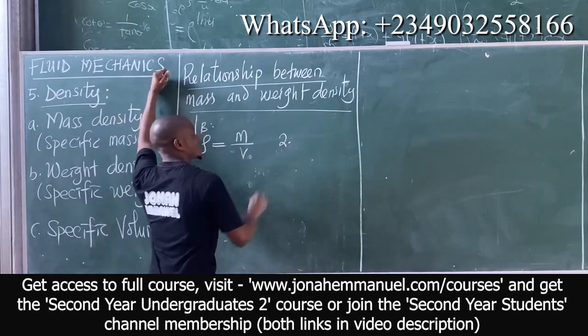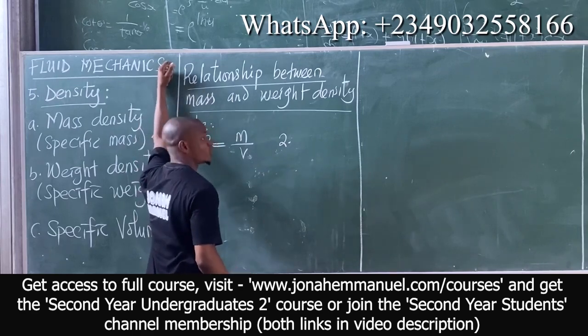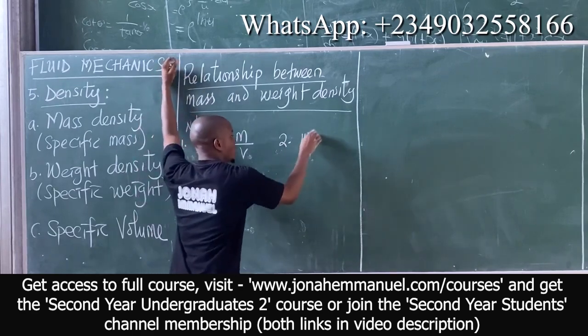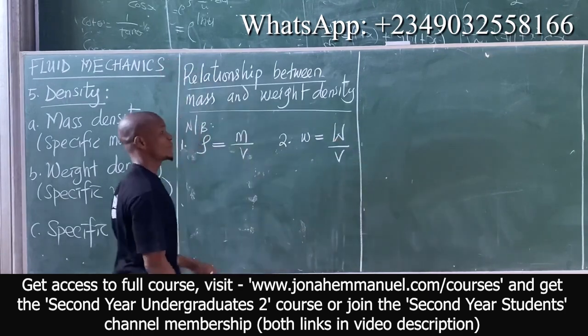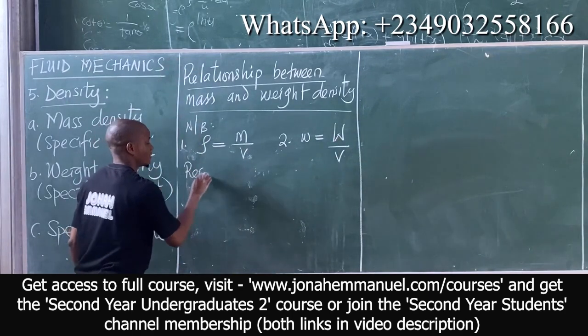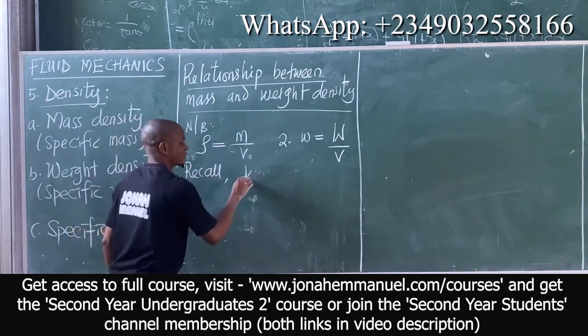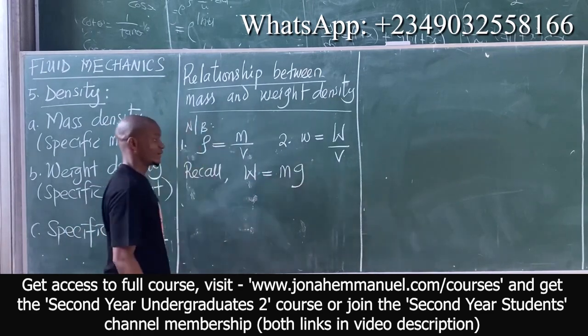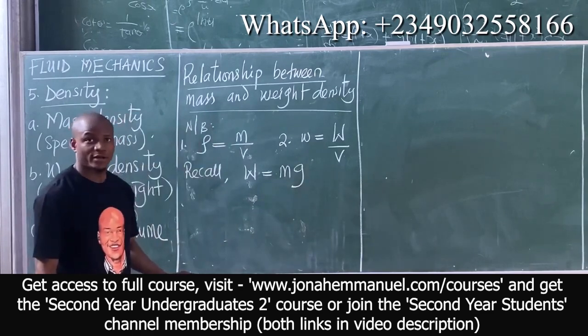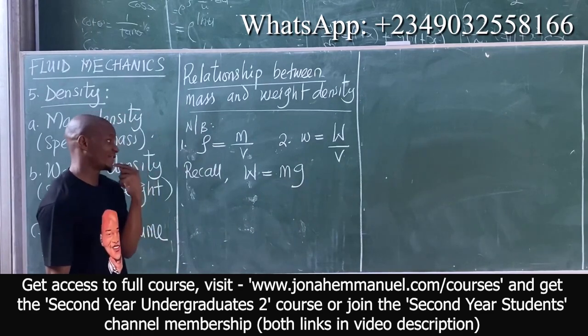Number two, we said weight density, also called specific weight, W, is equal to weight over volume. Now, here's what we know. Recall that weight is equal to what? Mass times what? Gravity. True? Right. Weight is mass times gravity.